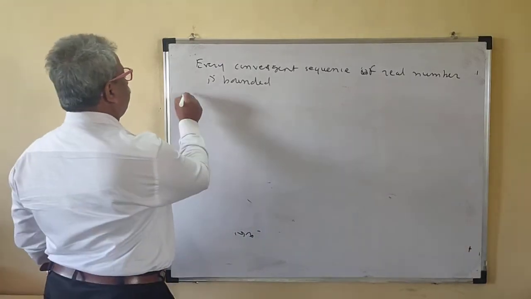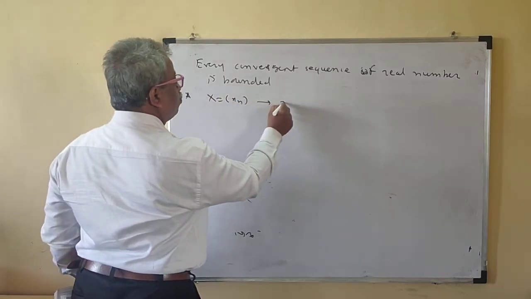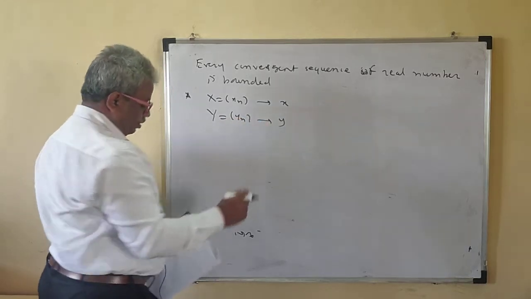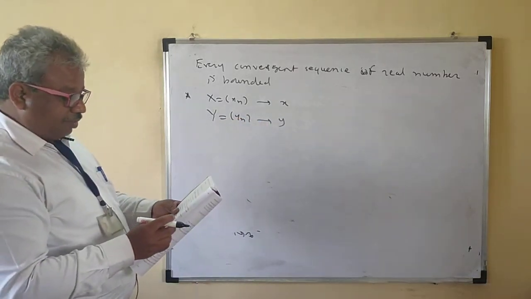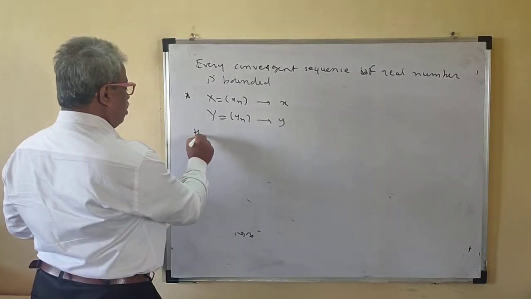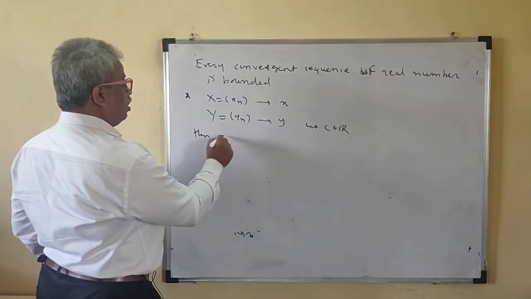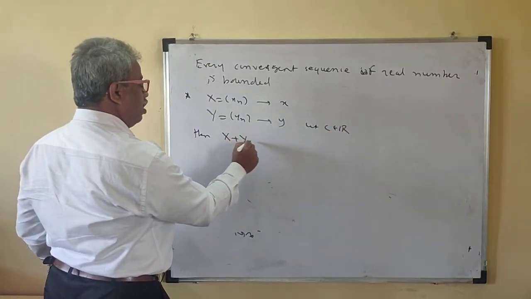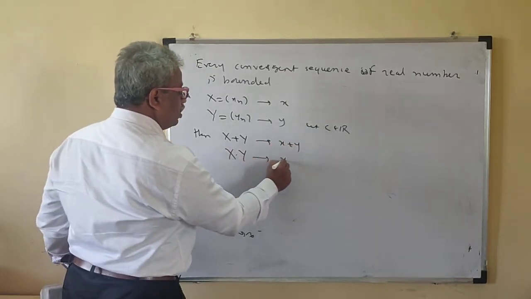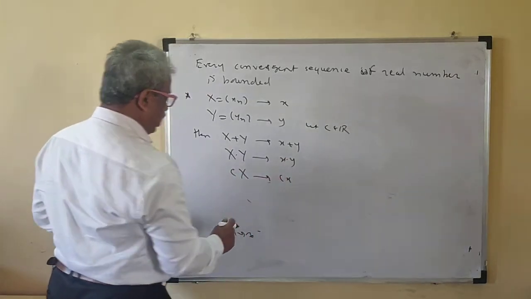Another important result is this. Suppose x = (xn) converges to x, and y = (yn) converges to y. Then let c belong to R. Then x plus y converges to x plus y, x into y converges to x into y, and c into x converges to cx.